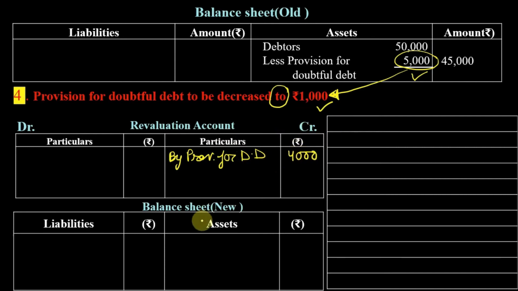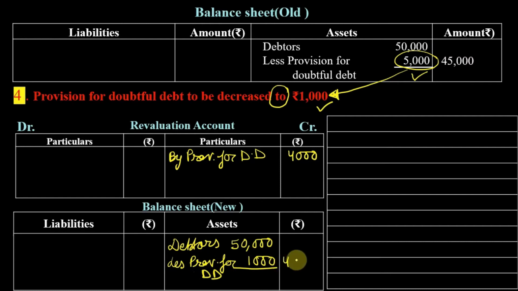And how this is going to affect the debtors is, debtors are 50,000 and we are going to subtract provision for doubtful debt. Please remember, now the provision is 1,000. So we are going to write outside 49,000. Now coming to the journal entry.